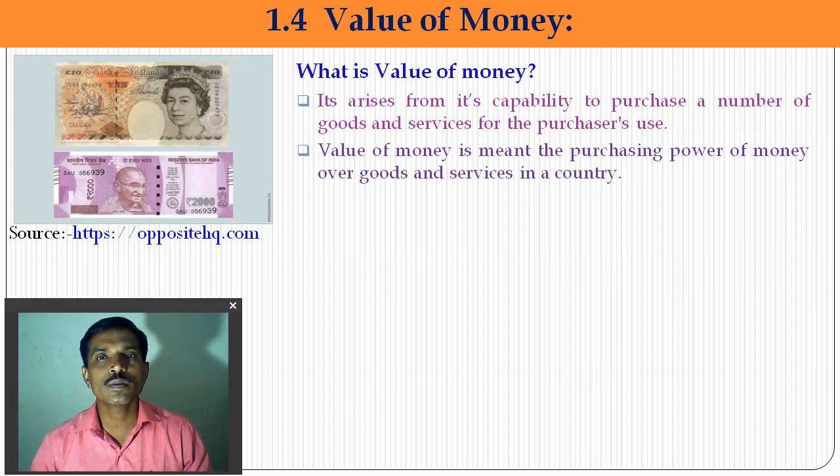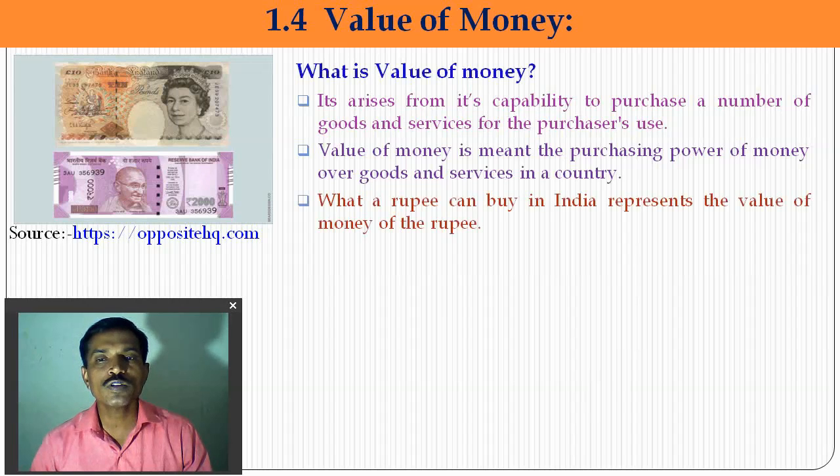In the period of the childhood of our grandparents, they could purchase 4 chocolates with 1 rupee. But in our childhood we purchased 1 chocolate with 1 rupee. So the quantity of goods reduced. The value of money falls because the price level becomes double or 4 times. So the value of money is with respect to the purchasing power. How many goods you can purchase with the money is expressed as its value. So what the rupee can buy in India presents the value of money of the rupee.